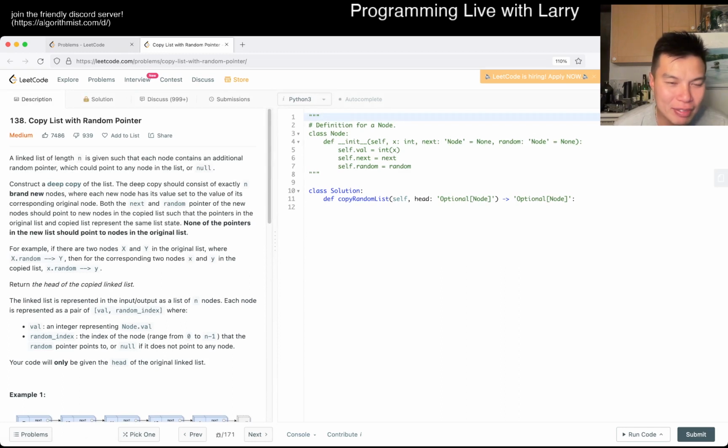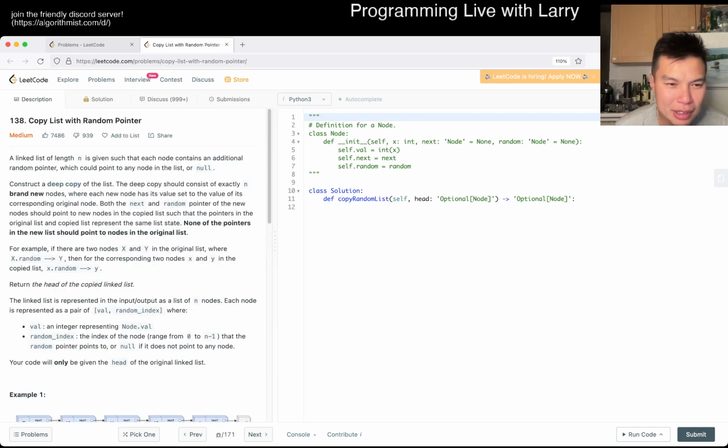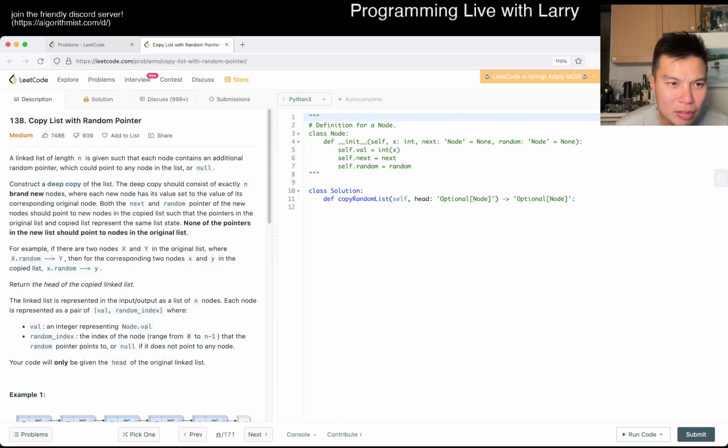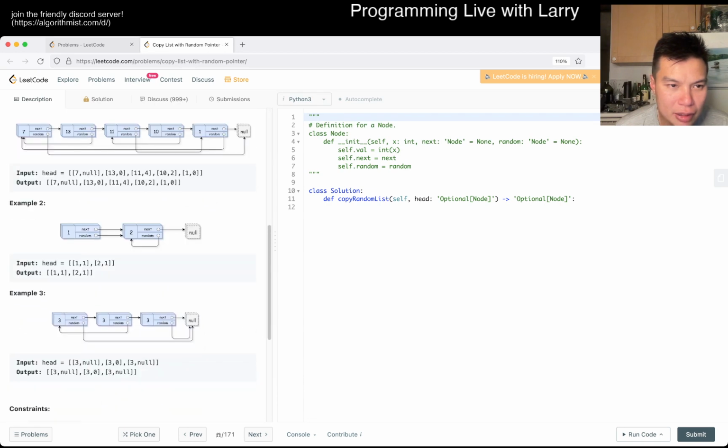A linked list of length n is given such that each node contains an additional random pointer which can point to any node in the list. Construct a deep copy of the list. Okay, what does that even mean? Okay, so basically there's a regular pointer and a random pointer, right? None of the pointers in the new list should point to nodes in the original list. Okay, that makes sense. I don't think that the random thing changes anything.